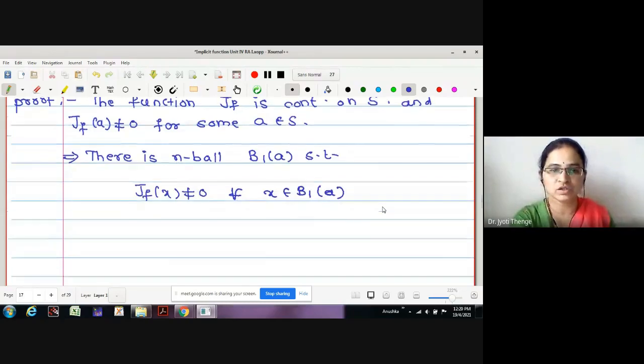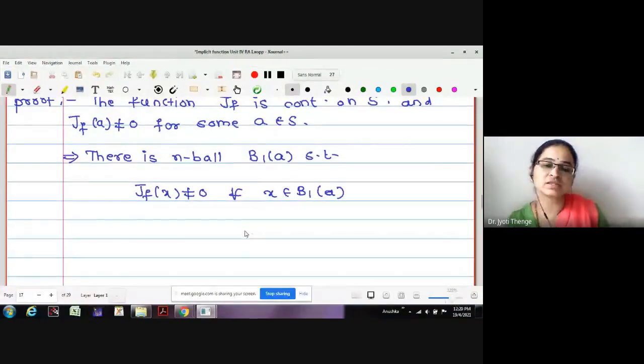Now let us use the theorem to show that there exists an open ball around a on which the function is 1-1.